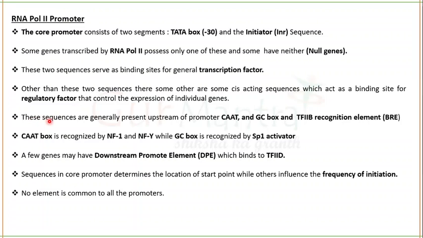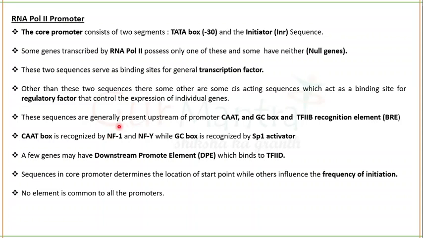These sequences are generally present upstream, not always. These regulatory sequences are generally present upstream of promoter, but they may be present downstream of promoter as well. So these are CAT box, GC box, and transcription factor 2B recognition element, BRE. This CAT box is recognized by NF1 protein, NFY protein, while this GC box is recognized by SP1 activator.